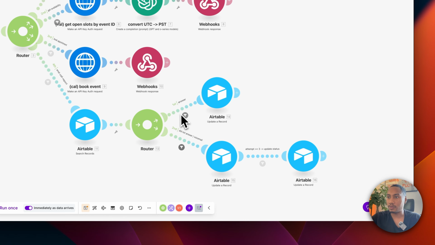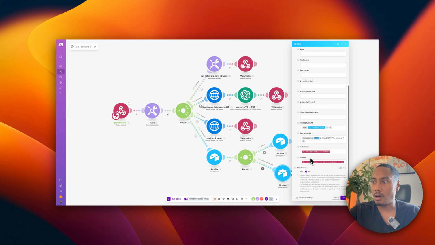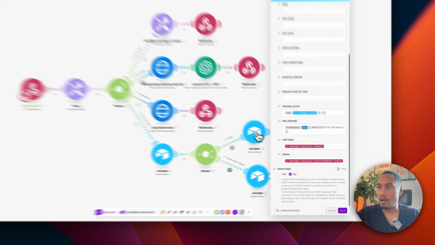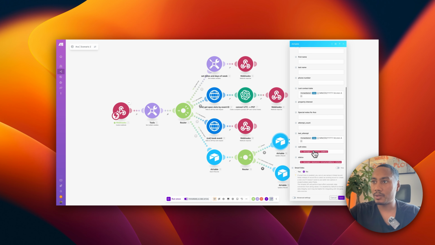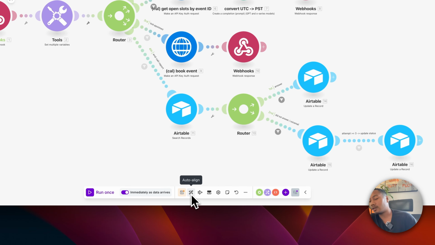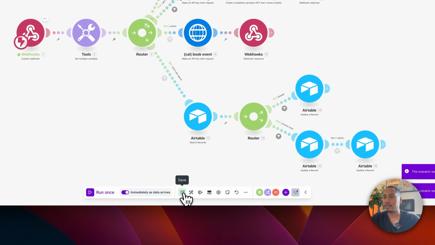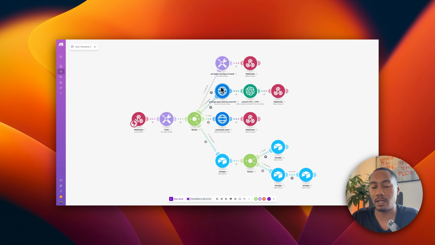Okay, so we have those filters set, and then also in the Airtable, we are mapping in the summary into the call notes, the status into the status column, and then also in the answered path, we're mapping in the summary into the call notes again, and then also the status. So everything looks good. Now let's just save this whole thing, auto align it, and then hit save. And then now let's run our final test. Okay, I'm going to be testing it through two scenarios. The first one, I'm going to have it call me, and I'm going to send it to voicemail so we can see how it leaves the voicemail.